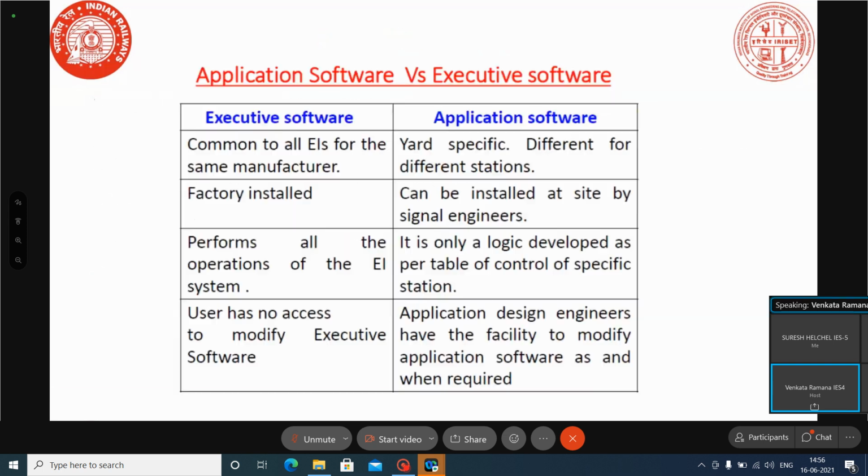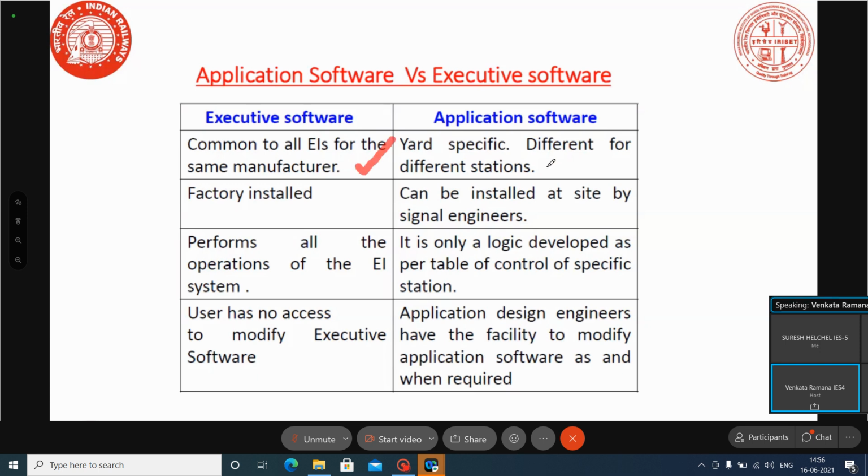These are the differences between the application software and executive software. Normally, executive software is common to all EIs of the same manufacturer.